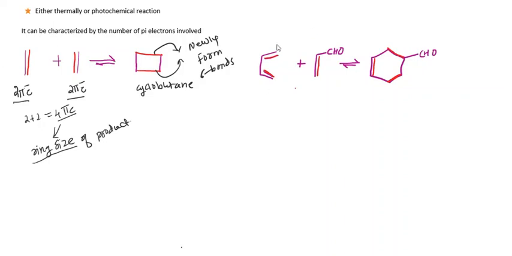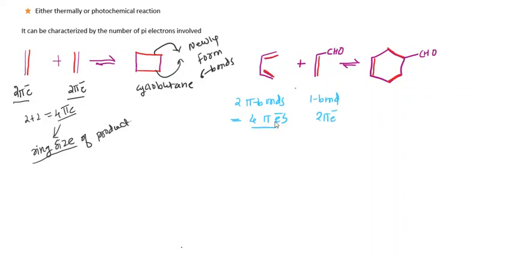Now look at the second example. In the first molecule, there are 2 pi bonds, meaning 4 pi electrons. In the second molecule, an unsaturated aldehyde, there is 1 pi bond, meaning 2 pi electrons.